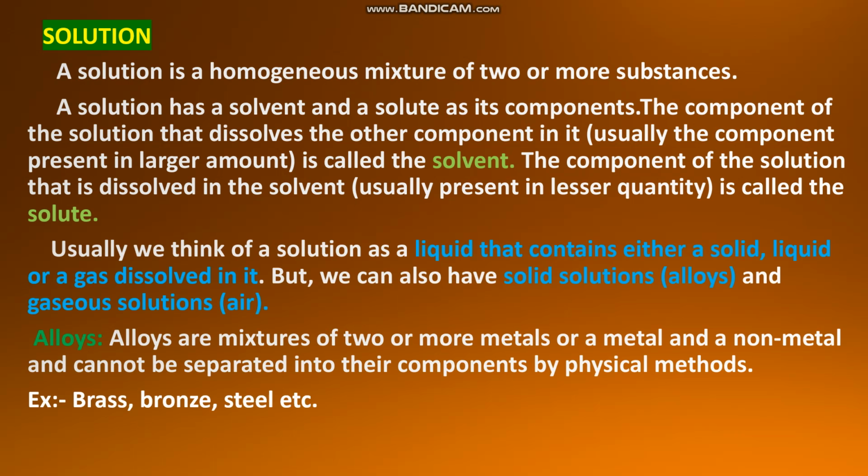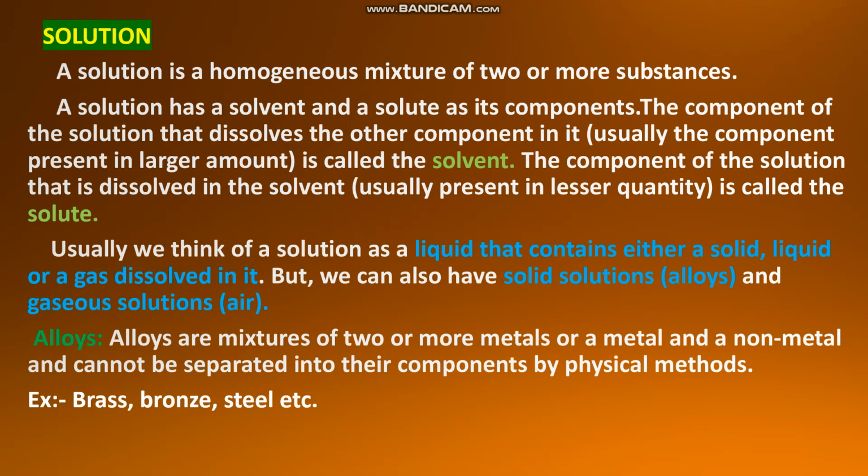So you can see the examples for alloys. Brass is a mixture of two metals, copper and zinc. Bronze is also a mixture of two metals, copper and tin. Steel is another alloy. It is a mixture of iron and carbon. Here iron is the metal but carbon is a non-metal. So that is a mixture of a metal and a non-metal. So alloys can be mixtures of more than one metal, or metals and non-metals.